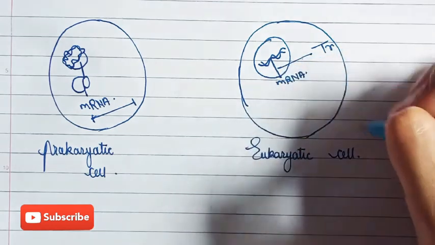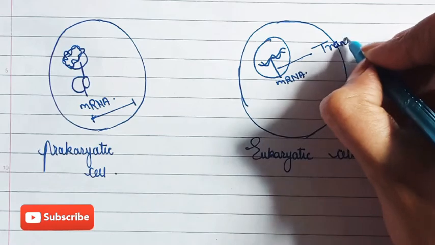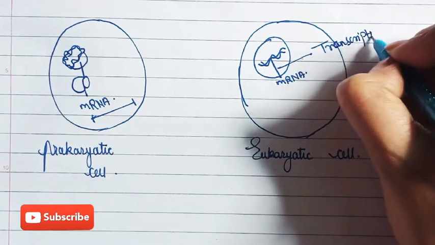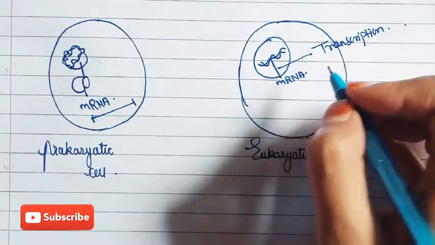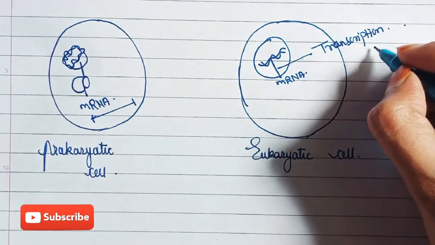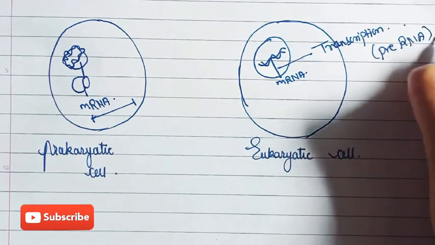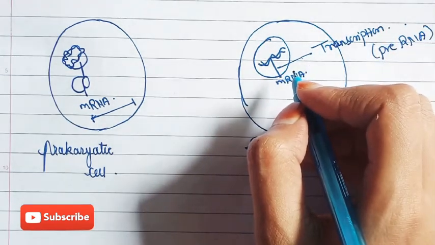Transcription occurs in eukaryotes inside the nucleus, where the premature RNA, the pre-mRNA, is formed during transcription.